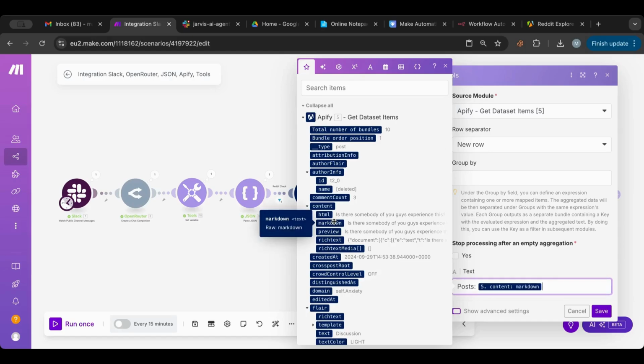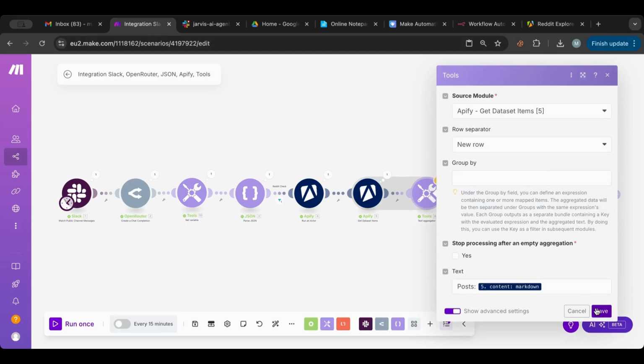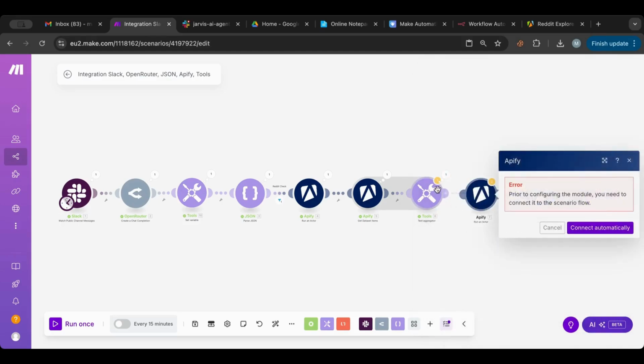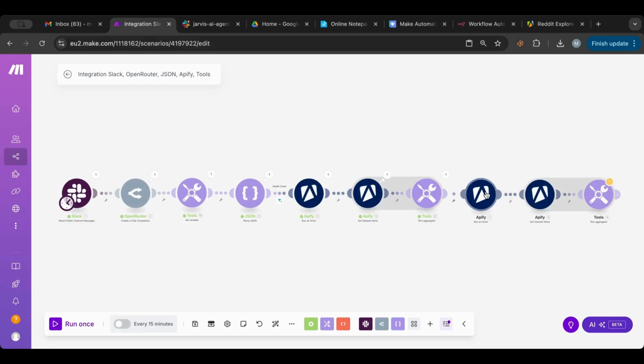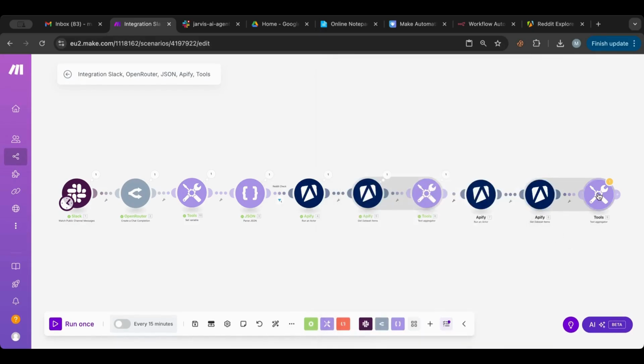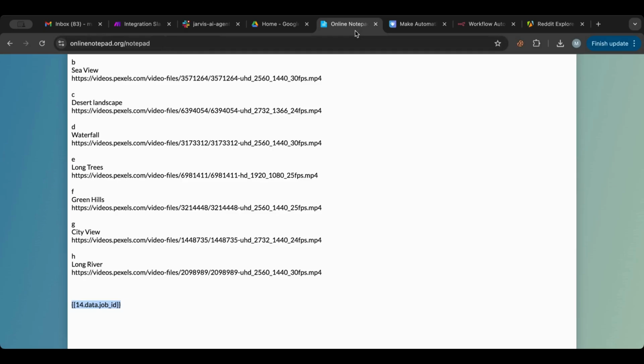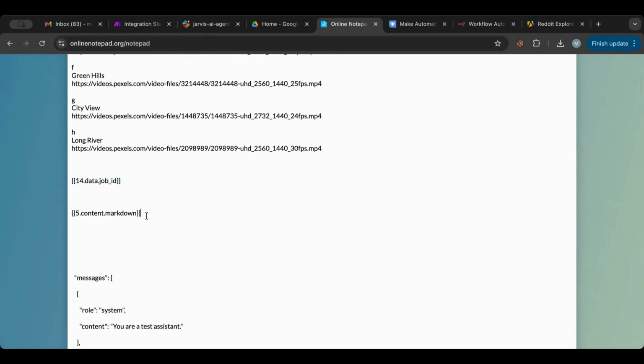I think here what we want, this one, we'll take that, copy, and we are going to do the same here, but here it will be number 7. So let's go to here, and it will be number 7. All right.